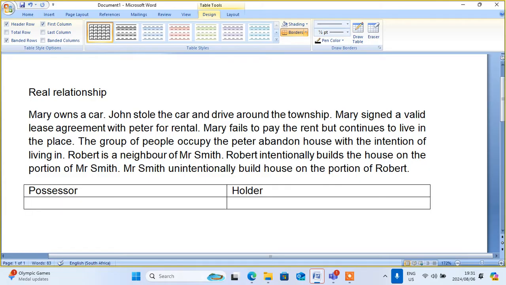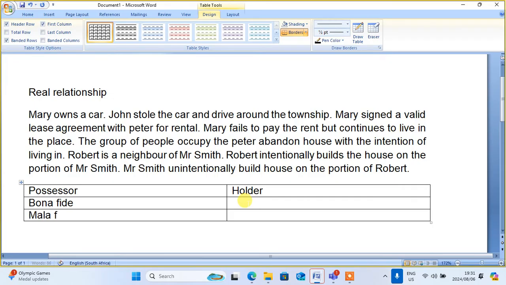And each and every person, we start with bona fide. So the person can be a bona fide possessor or a bona fide holder. And the person can be a malafide possessor, and a malafide holder.